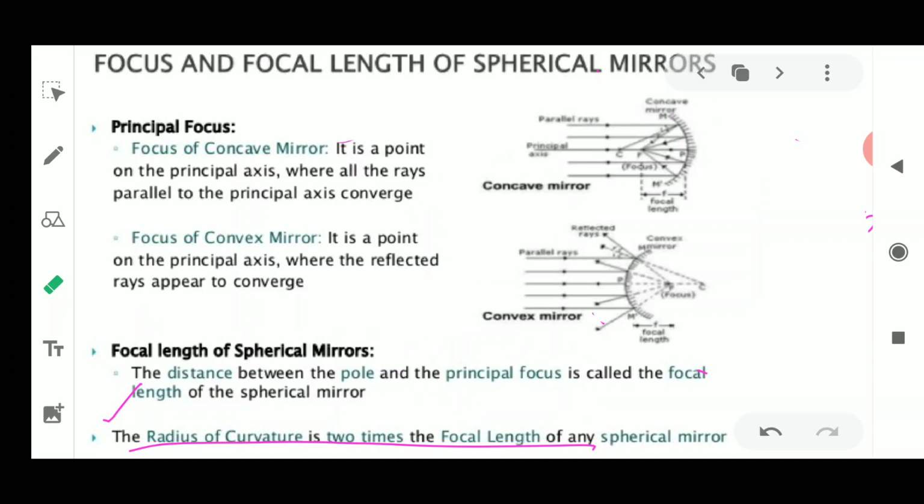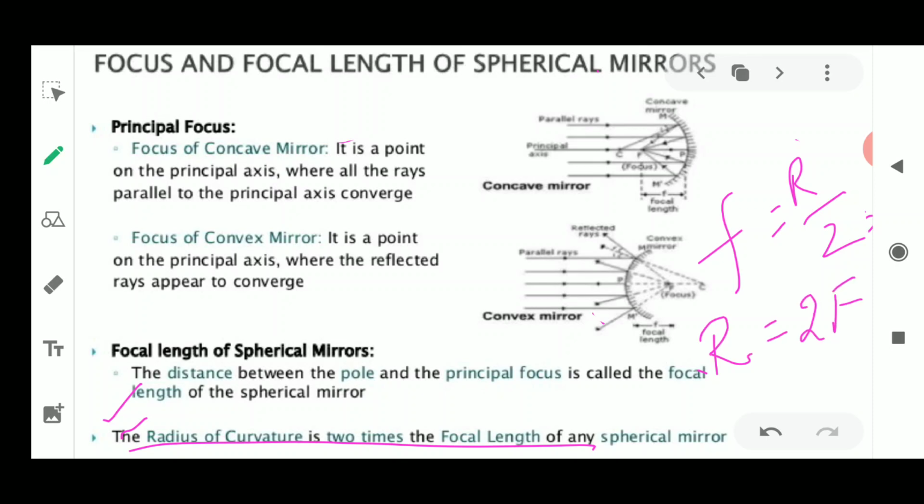There is one relationship between the radius of curvature and the focal length: the focal length f is equal to the radius of curvature divided by 2, or we can say it in reverse. This line has to be understood very well, because the radius of curvature is double the focal length.